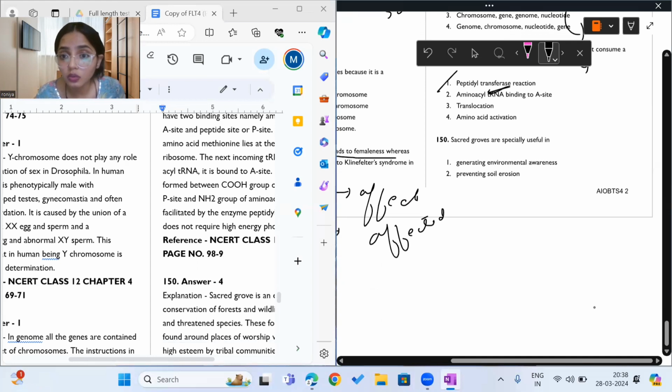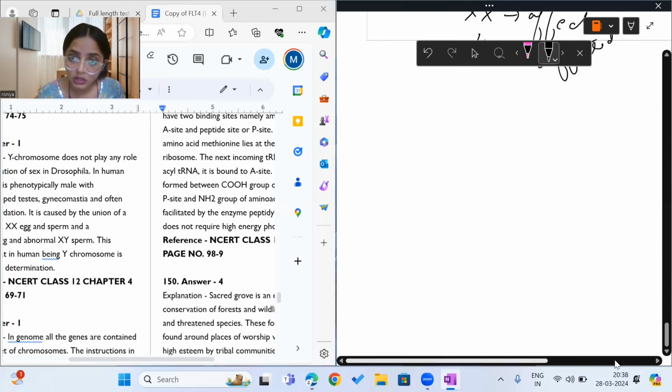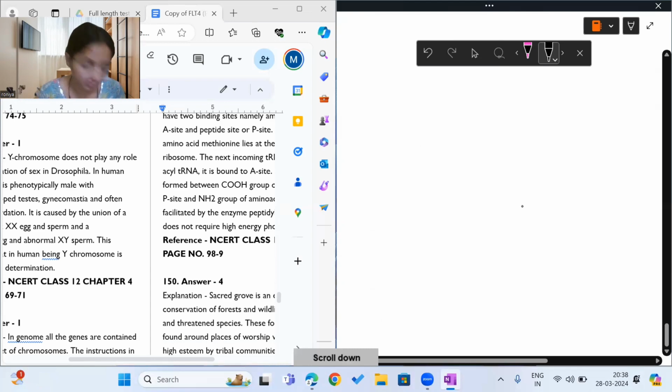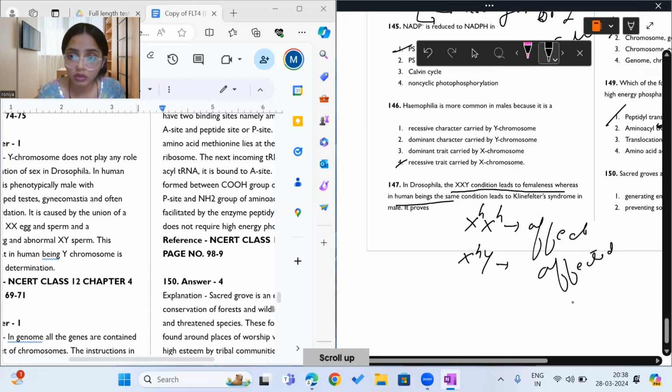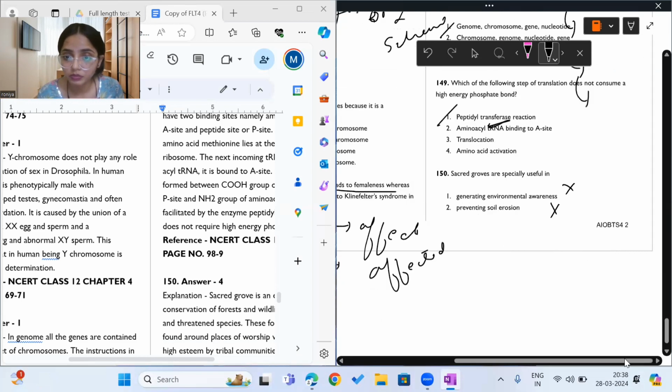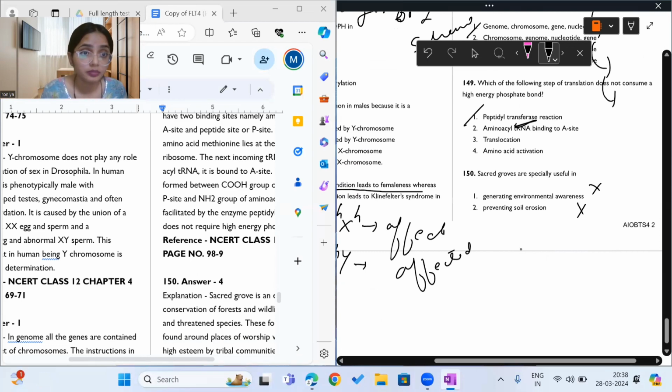Moving on: sacred groves are especially useful in generating environmental awareness? No. Preventing soil erosion? No. Let me show you here.